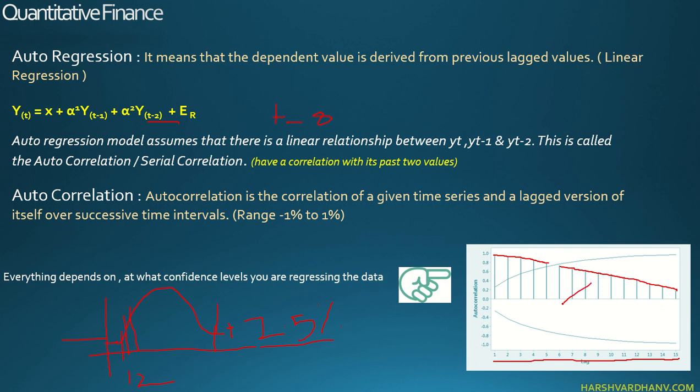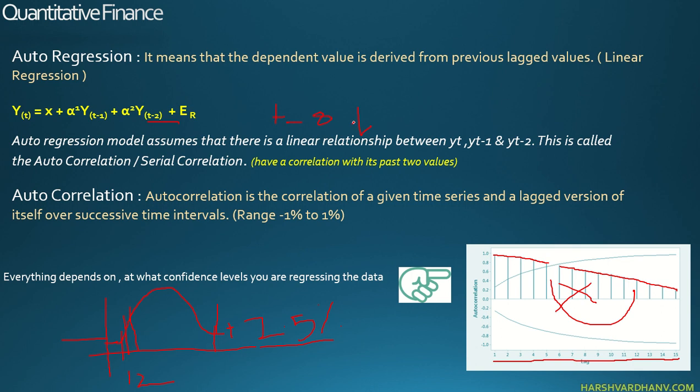That means data under the curve is insignificant for us or is not useful for us because it's under the confidence level. So the data which will be applicable for my equation will be the first lag, the second lag, third lag, fourth lag and fifth lag. So in this equation I'll go up to t minus 5.